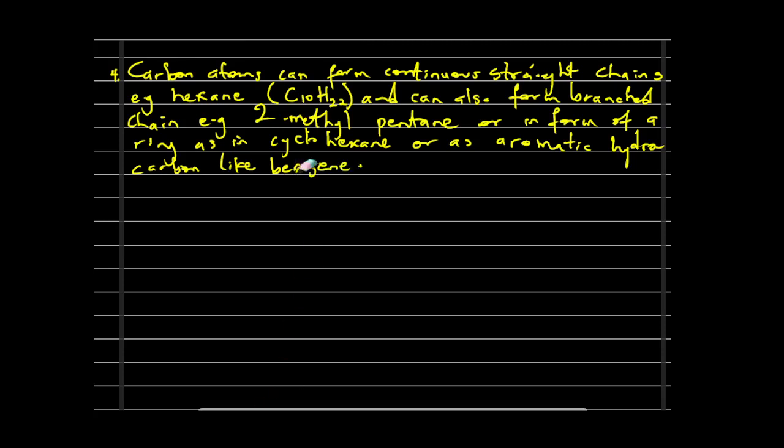So these are possibilities of what carbon atoms can be. So let us quickly understand what this is saying. We can have a carbon atom to be in a continuous straight chain, like the example we just wrote about hexane here. Hexane is a 10 carbon compound. So this is what we are talking about. 1, 2, 3, 4, 5, 6, 7, 8, 9, 10. So we have the bonds between them.